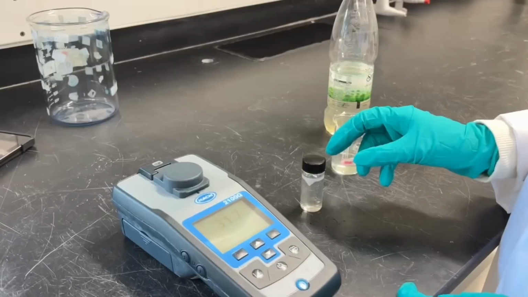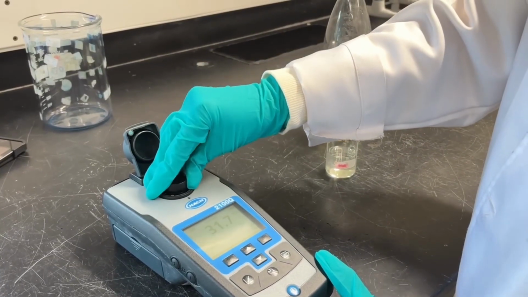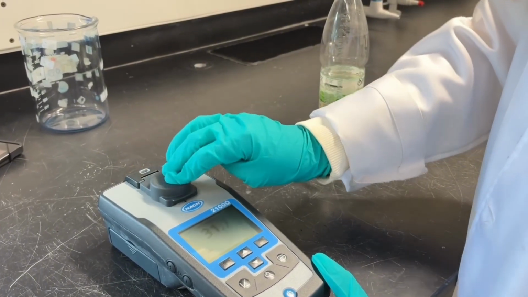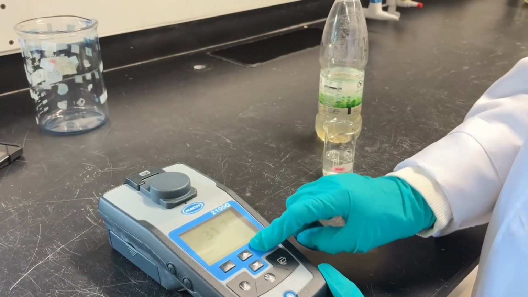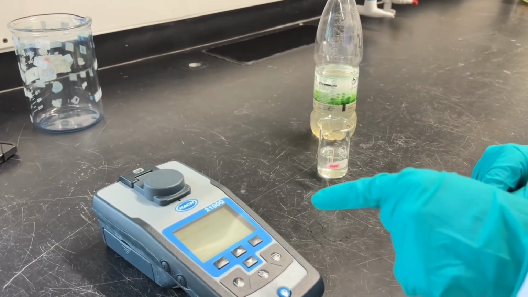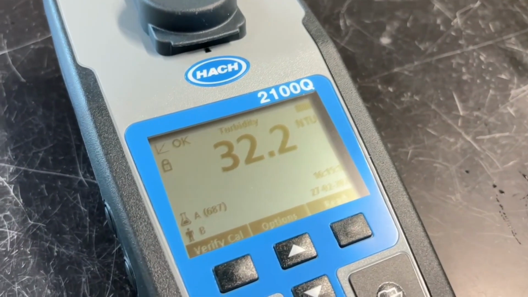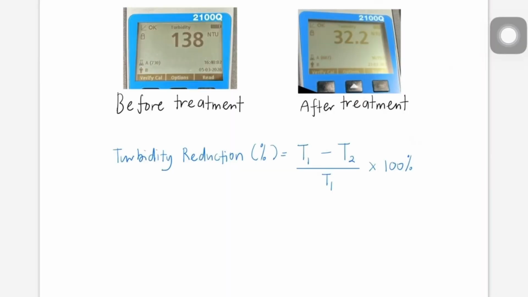during measurement. The vial was placed into the turbidimeter sample chamber, ensuring that the orientation mark on the vial was aligned with the mark on the instrument. The lid was closed and the measurement button was pressed to obtain the turbidity value. The turbidity reading displayed on the screen was recorded in nephelometric turbidity units, or NTU. The same procedure was repeated for the water sample after treatment using the papaya seed coagulant. The data measured before and after treatment was recorded as displayed.